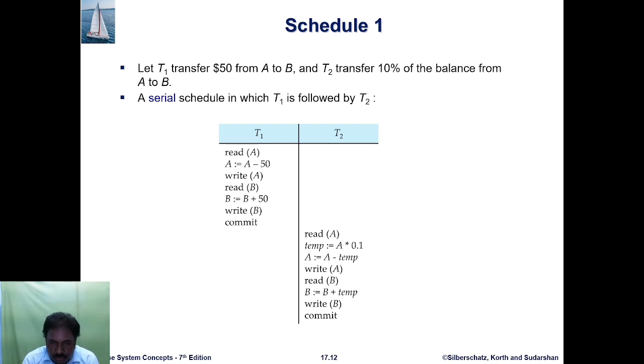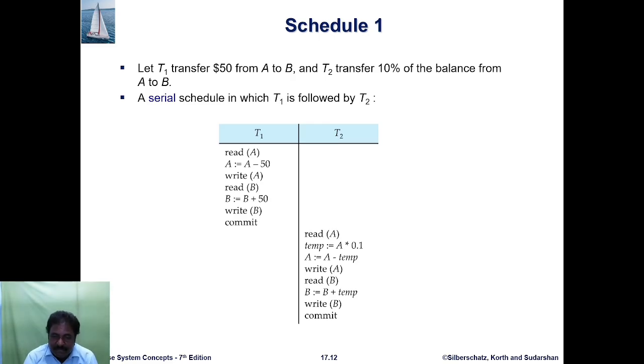Then T2 reads A. Then temp = A * 0.1, meaning 10%. So A = A - temp, then write A: the remaining amount after the 10% reduction.